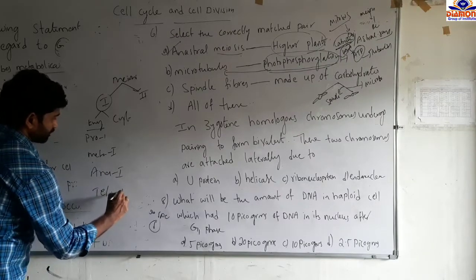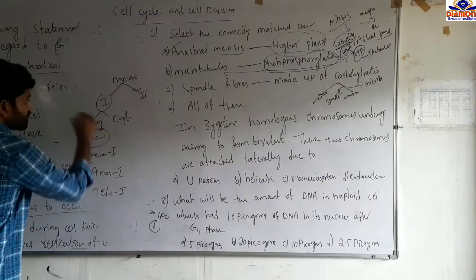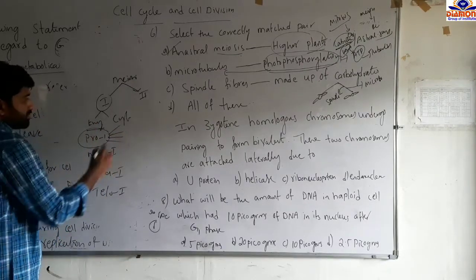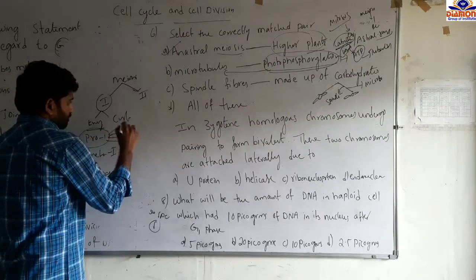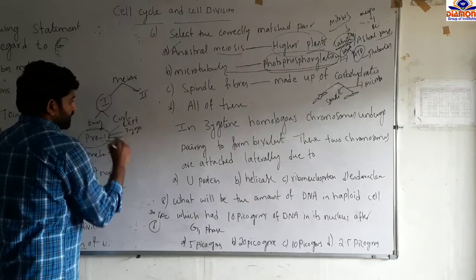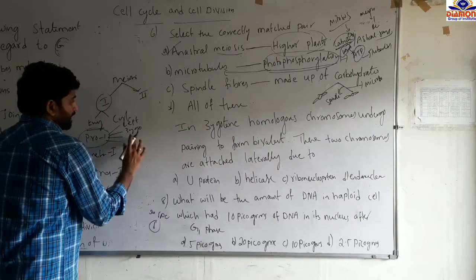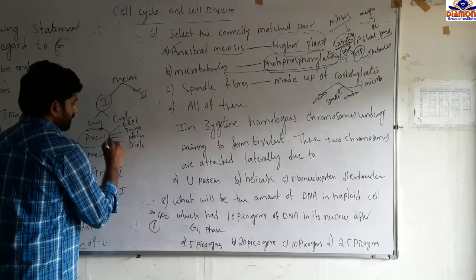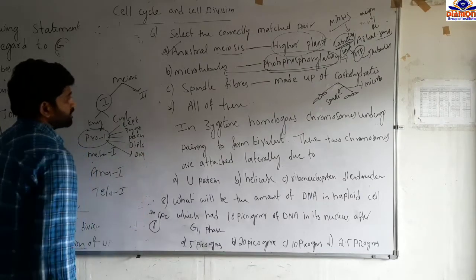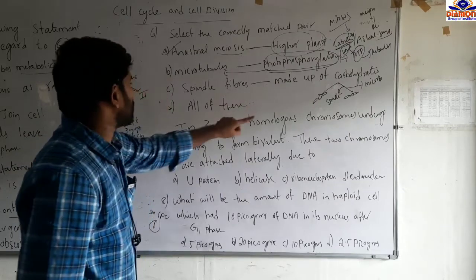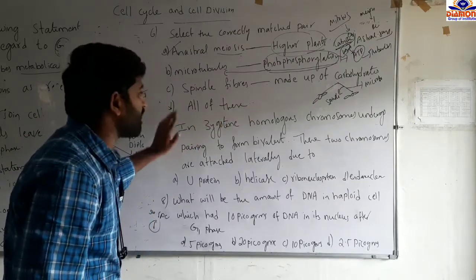So in meiosis 1, prophase 1 again has five substages: leptotene, zygotene, pachytene, diplotene, and diakinesis. Now you see here the question is in zygote, homologous chromosomes undergo pairing to form the bivalents.